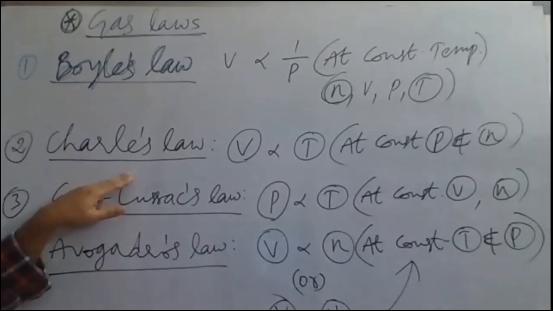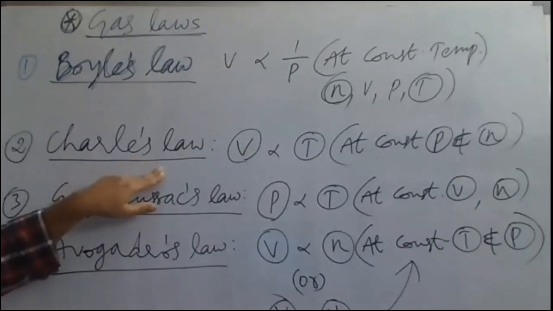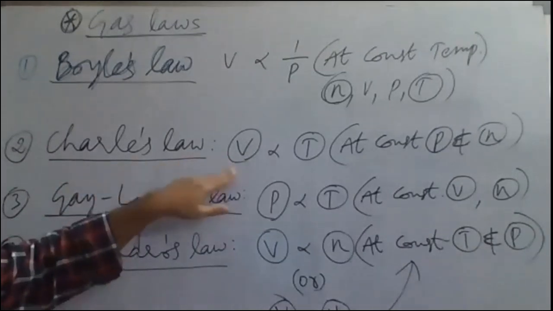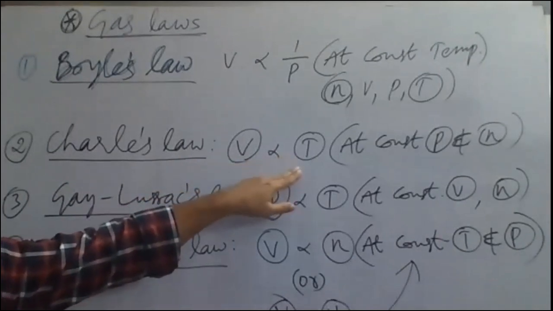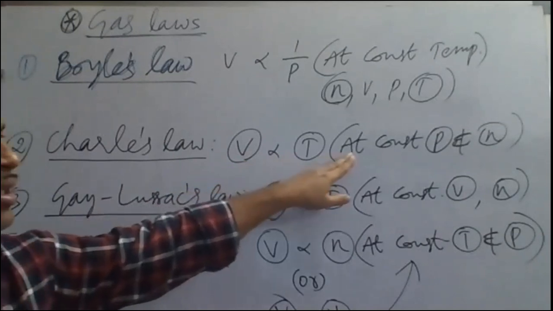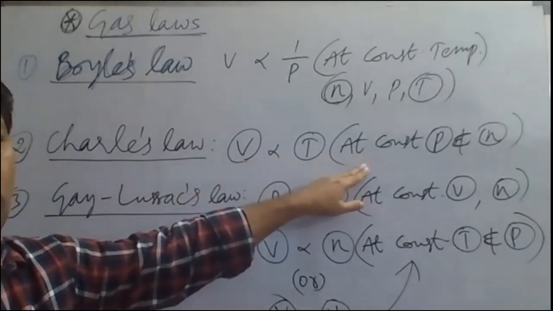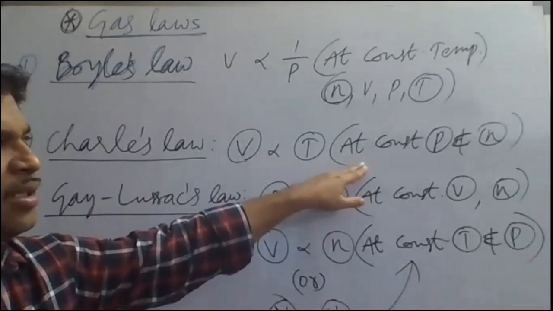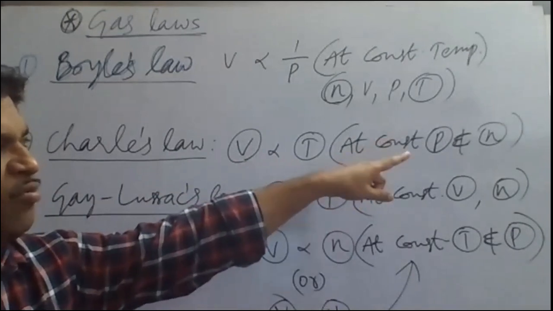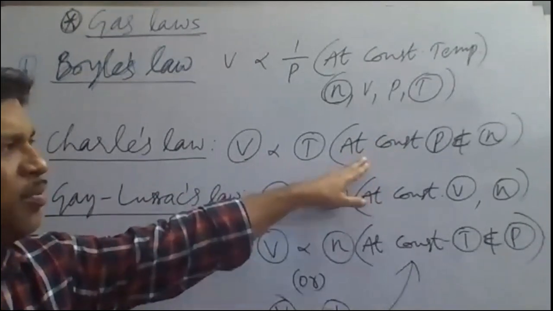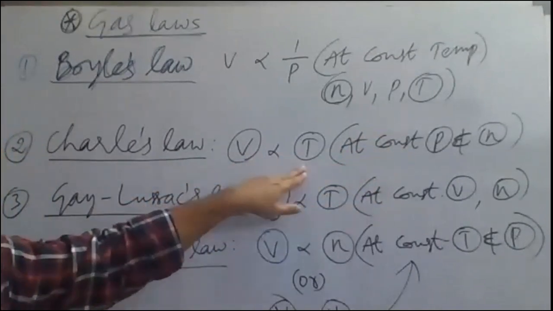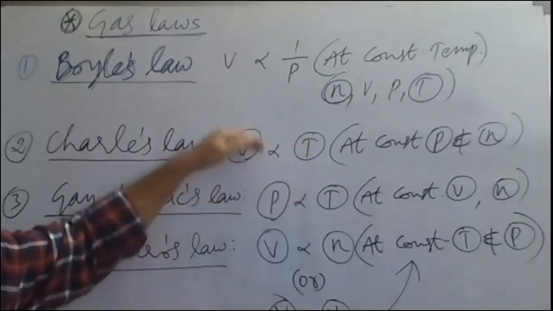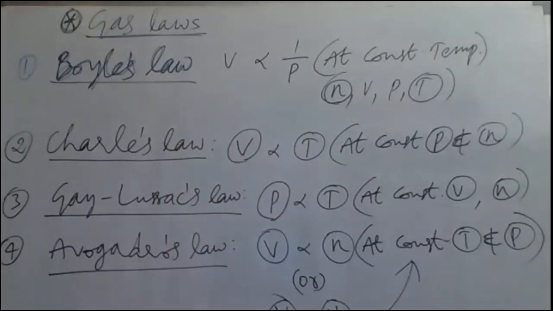And second one is Charles' law. Charles' law states that the volume of a given mass of gas is directly proportional to absolute temperature, Kelvin temperature, at constant pressure and number of moles. Given mass of gas means constant mass. Constant mass means number of moles will be constant. So at constant pressure and number of moles, the volume of gas is directly proportional to its temperature. With increase in the temperature, the volume also will be increasing.